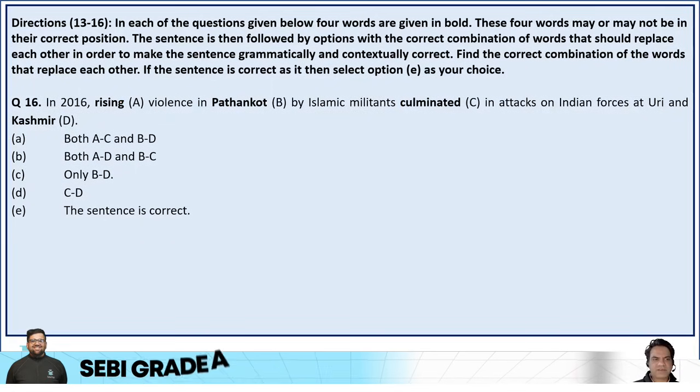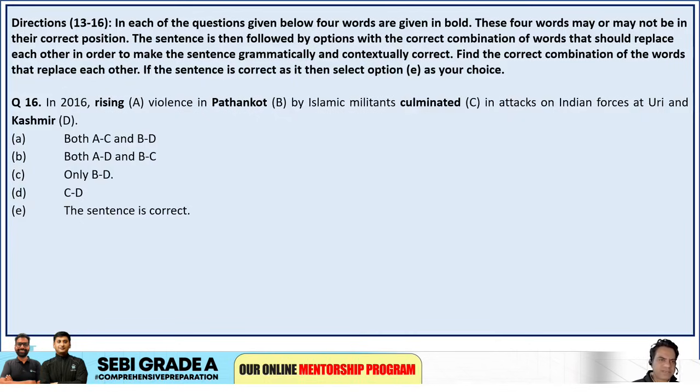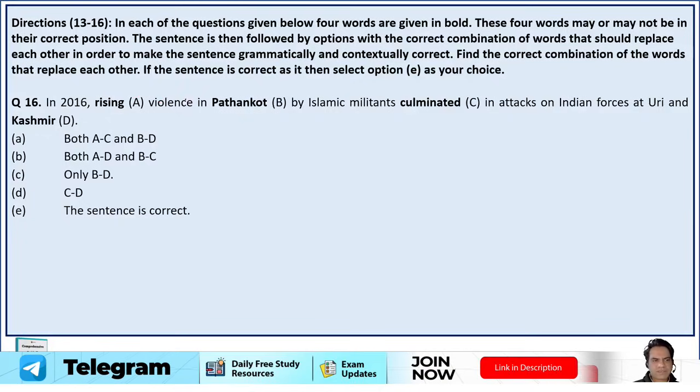Next, in 2016, rising violence in Pathankot by Islamic militants culminated in attacks on Indian forces at Uri and Kashmir. Rising Kashmir violence, culminated violence. No, I think rising violence is correct. But in 2016, rising violence in Pathankot or Kashmir.